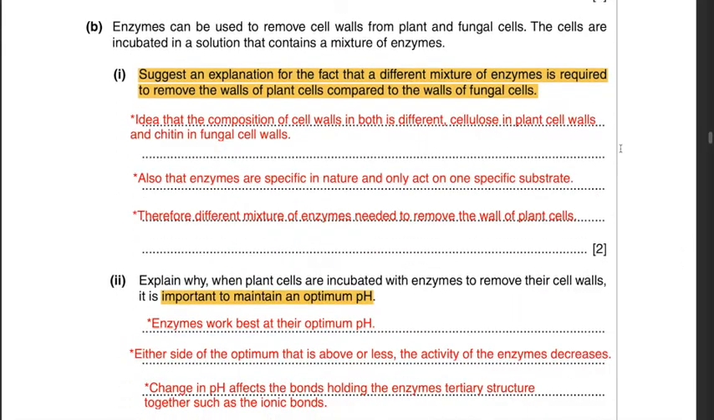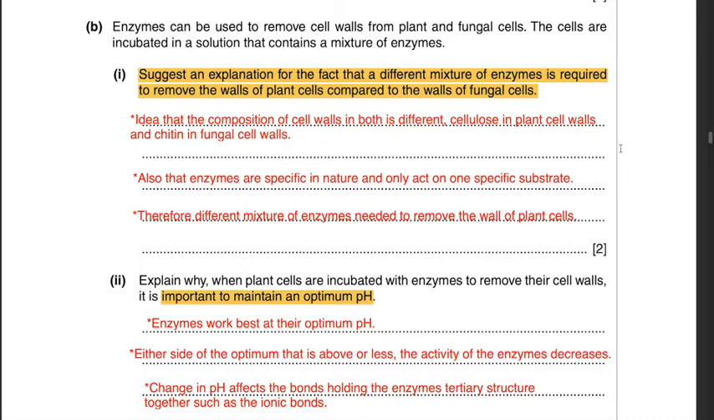Part B. Enzymes can be used to remove cell walls from plant and fungal cells. The cells are incubated in a solution that contains a mixture of enzymes. Suggest an explanation for the fact that a different mixture of enzymes is required to remove the walls of plant cells compared to the walls of fungal cells. The key thing you should know is that enzymes are specific in nature and they only act on one specific substrate.